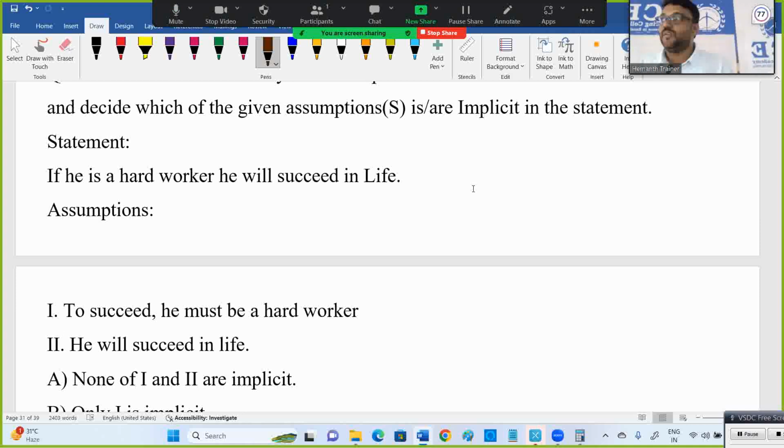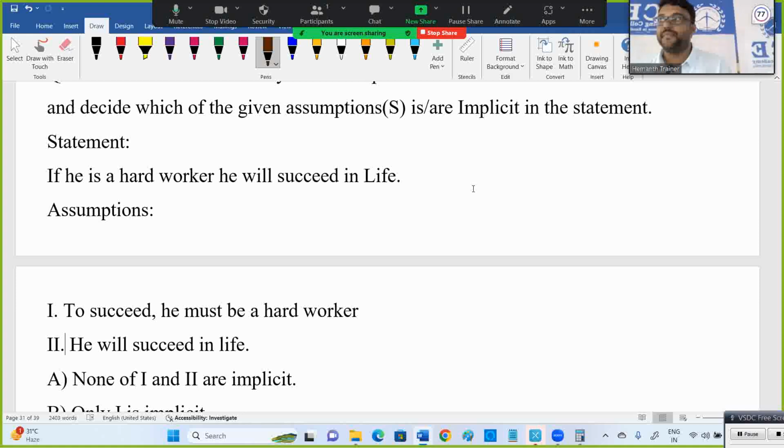They didn't mention that only hard workers will succeed in life. To succeed, he must be a hard worker is not required here. That's not given directly in the question. Here I cannot decide that.